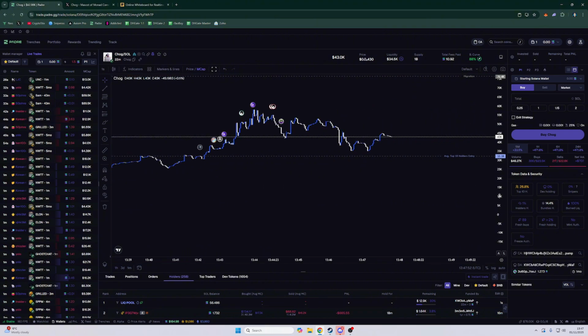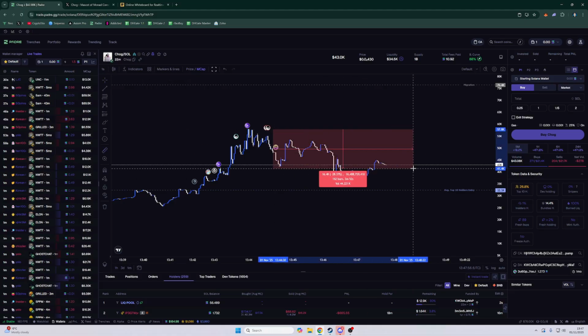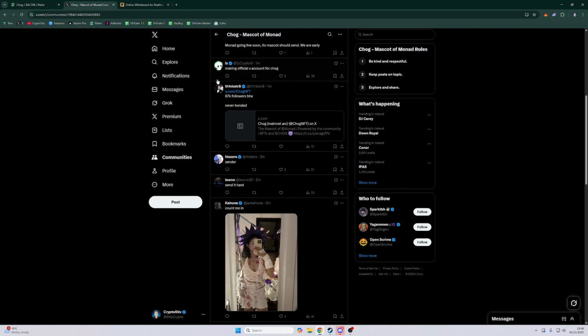So now that we have a good chart, we want to see what the top is. So the top is 57k, and we're currently at a 25% dip from the top. So this would be a good entry. But before we buy in, we want to check the community. So we're checking the community here.